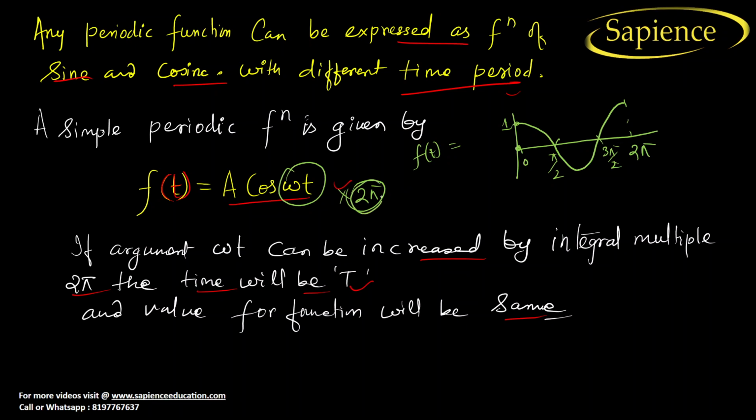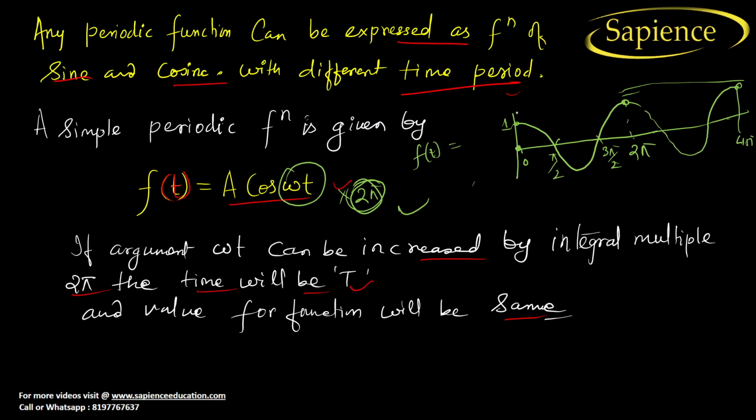When you multiply by 2 pi, the value of the amplitude will be 1 only. When you go again by 2 pi, that is 4 pi, the value will remain the same.